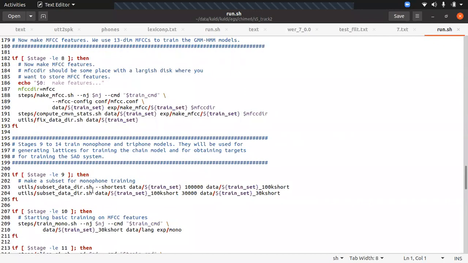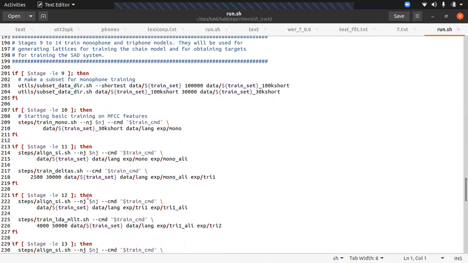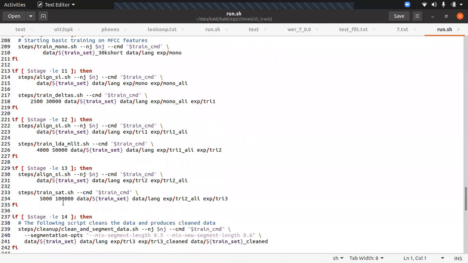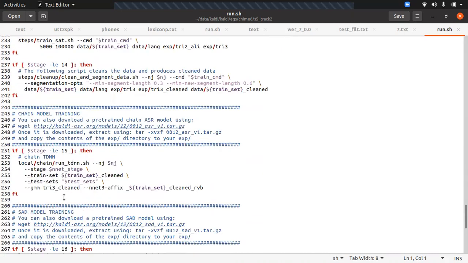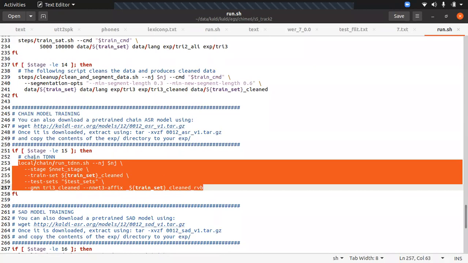MFCC is extracted here, and basic monophone training is done. Then they align it and do delta training, which basically takes the first derivatives and trains on that. Then double deltas are done, then speaker adaptive training, and even DNN models are trained using TDNN.